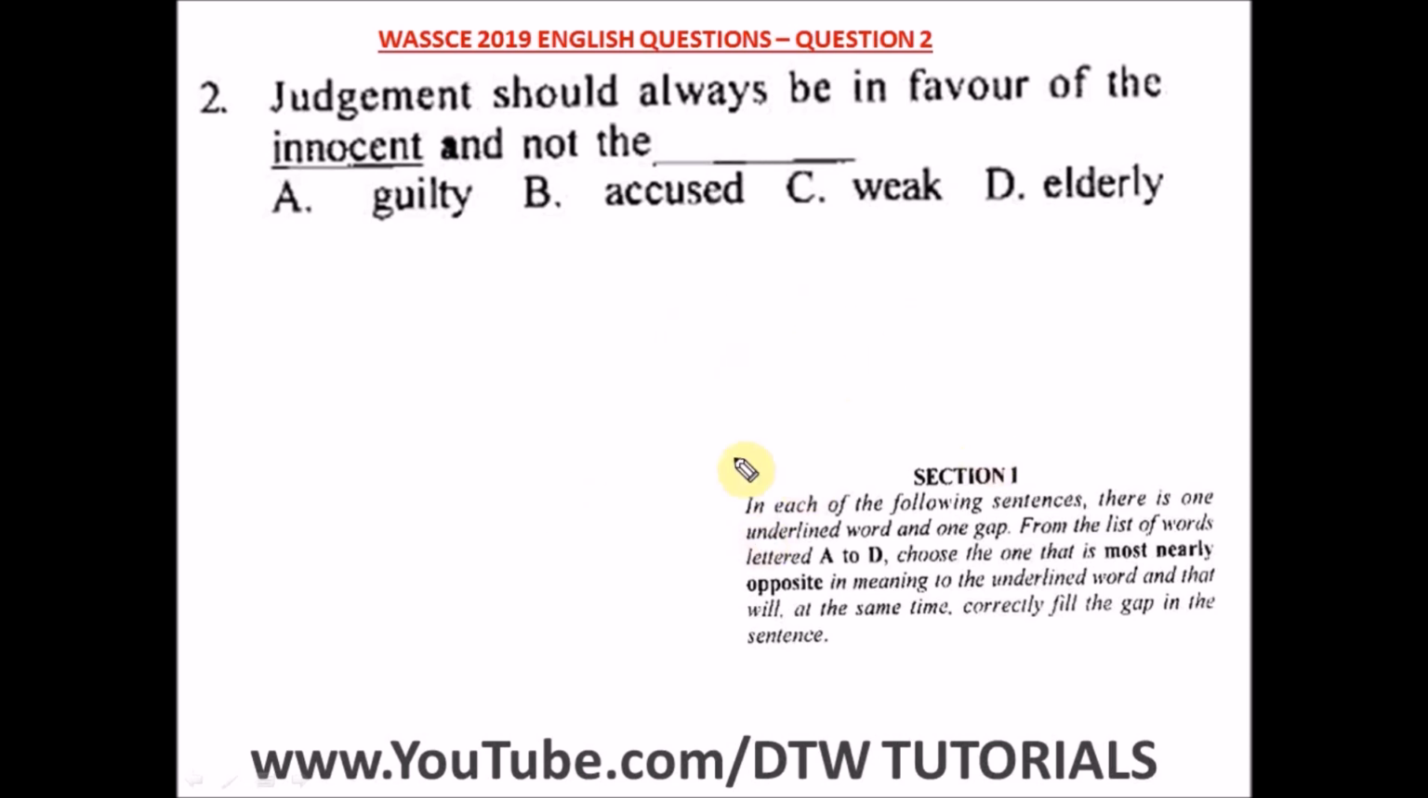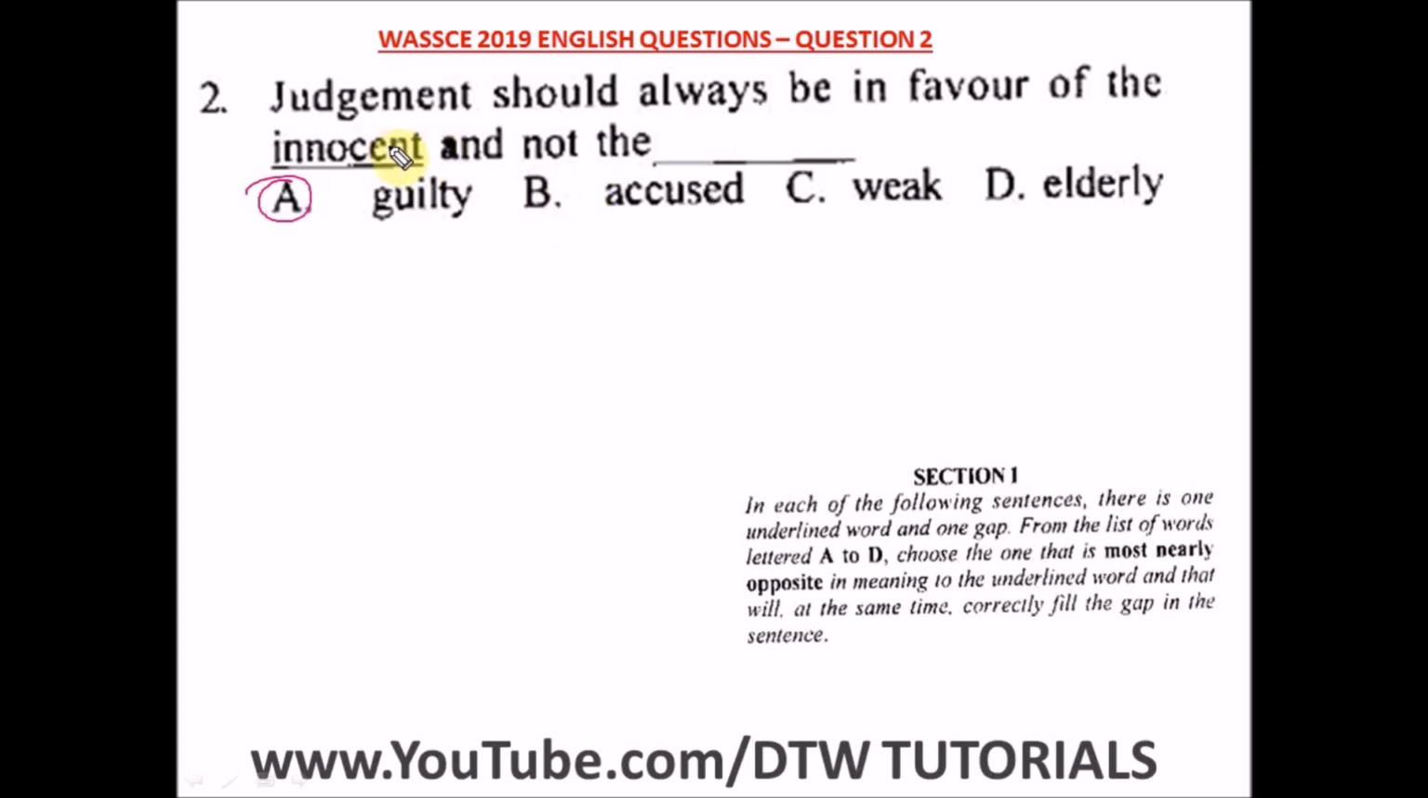Okay, we're still on most nearly opposite in meaning. That's your section 1. It says judgment should always be in favor of the innocent and not the... Definitely here the answer is the word guilty. That's the answer. Some people might feel the answer is accused. No, it's not accused. What does accused mean? Accused means someone who is charged with, or is on trial for a crime.